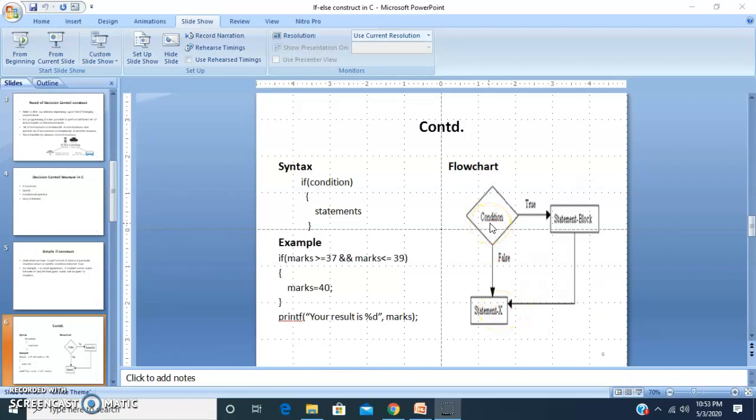If the condition is false, suppose the marks is 70. Right now I am checking whether 70 is greater than 37 and less than 39. No, the condition is false, so it will directly come to statement X and it will display the result.